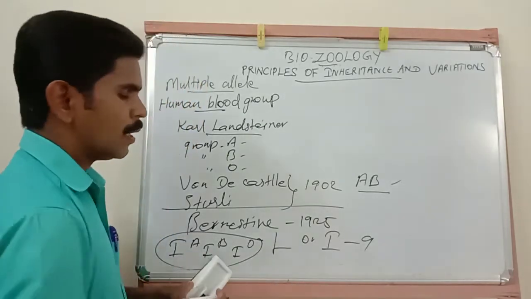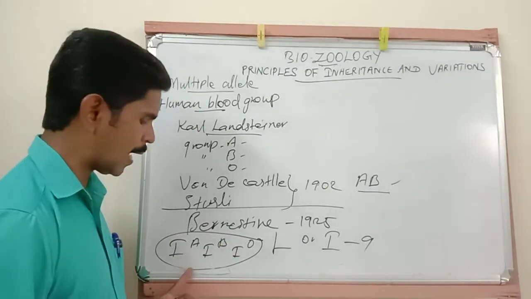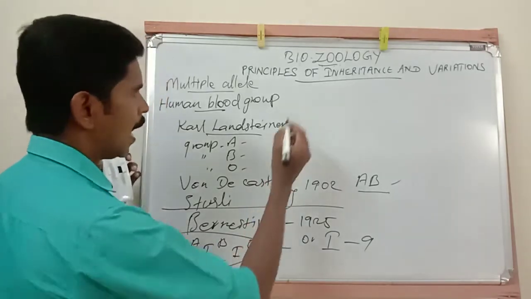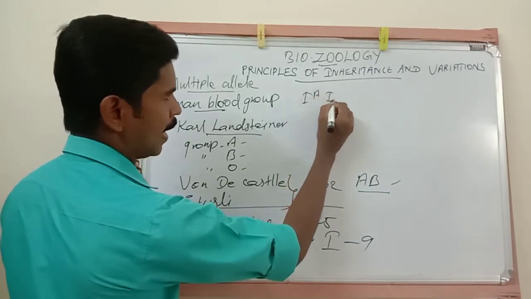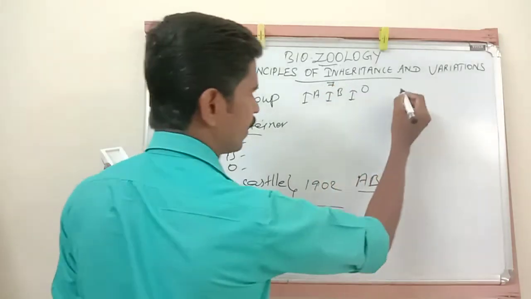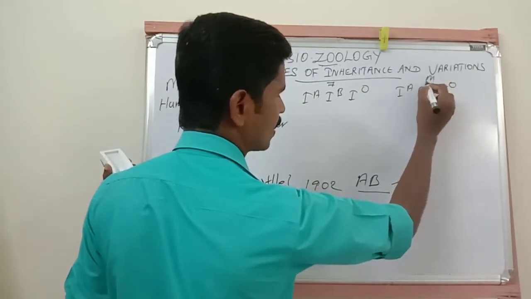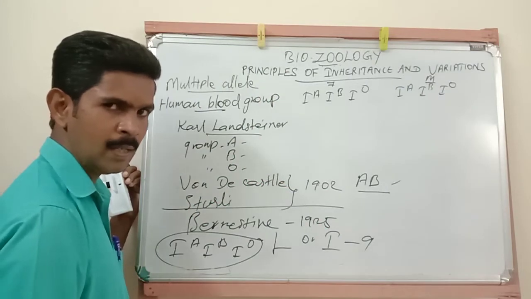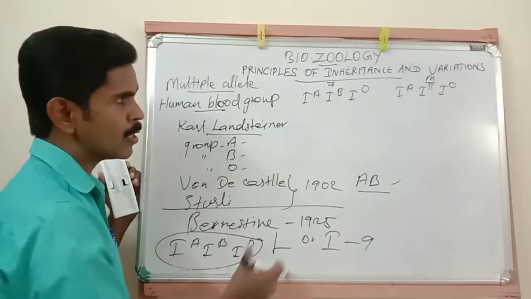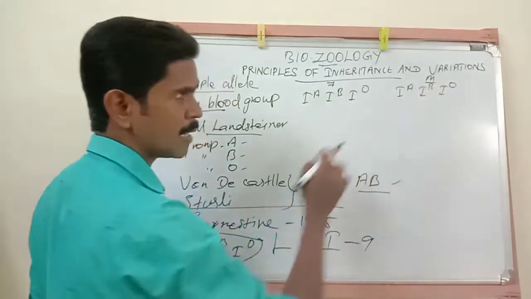Say a child receives one allele from each parent. From each parent, listen very carefully. See, IA, IB, IO. These are the alleles of the father. Then IA, IB, IO. These are the alleles of the mother. So already I told you the 9th chromosome of all the body cells has these three alleles. So in the father's 9th chromosome these three alleles are there. In the mother's 9th chromosome also these three alleles are there.